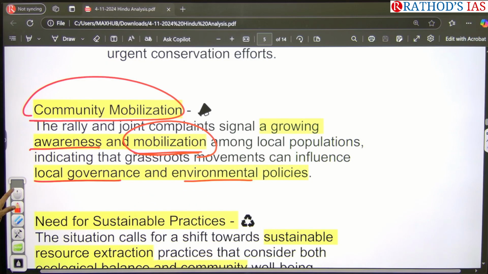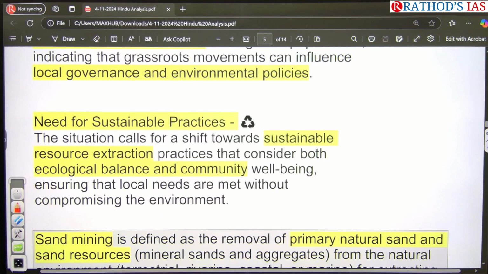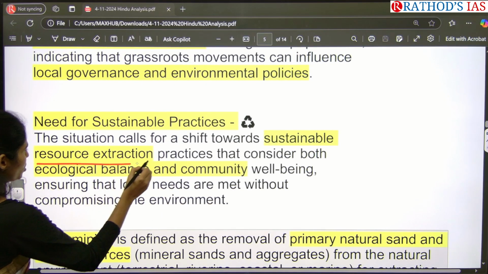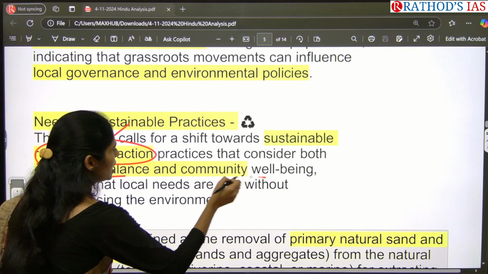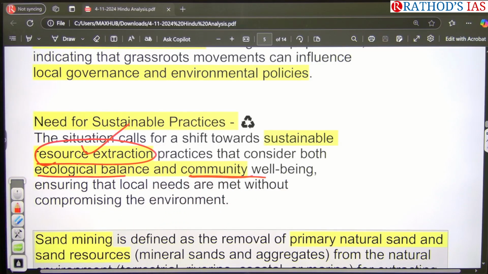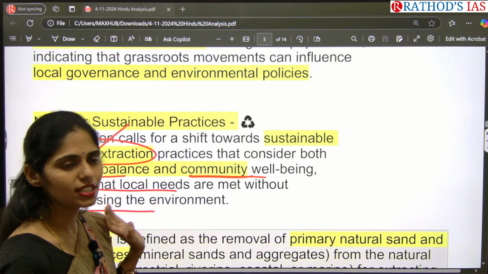This article is saying that we need proper sustainable practices as well. Especially we need to go for sustainable resource extraction practices, and we have to focus on ecological balance as well as community well-being, and ensure that local needs are met without compromising the environment. So these are some important key points given in this article.